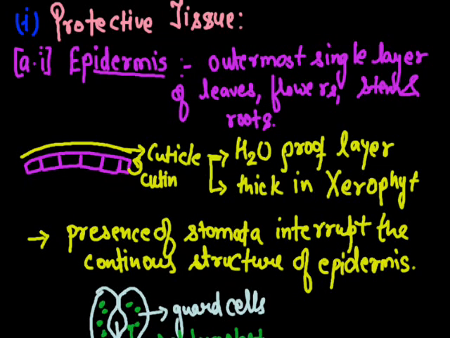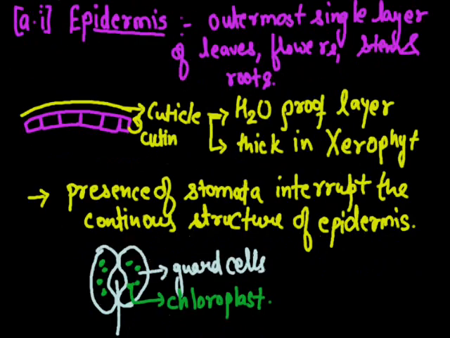It is very thick in xerophytic plants. Xerophytic plants means the desert plants. Why is it thick in xerophytes? To conserve water in large amounts. The epidermis is not continuous, because the stomata interrupt it.